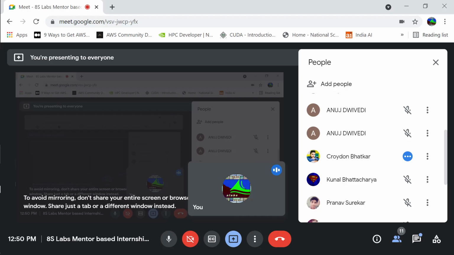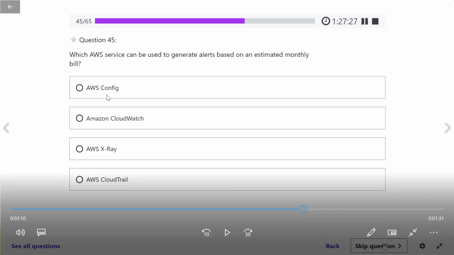Okay, next question is for Kunal. Which AWS service can be used to generate alerts based on an estimated monthly bill? Generate an alert means trigger it. So what can trigger it from here? Amazon CloudWatch, that is right. So CloudWatch basically is like your SNS only.